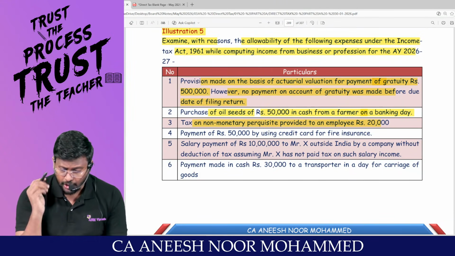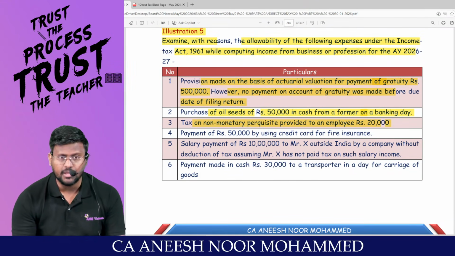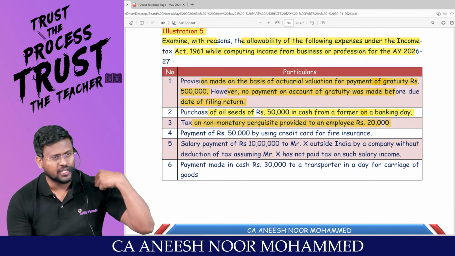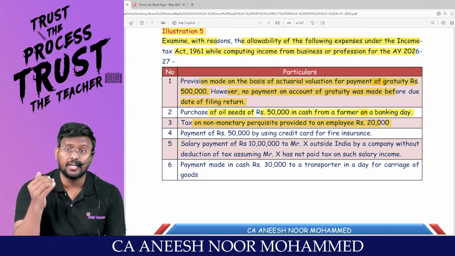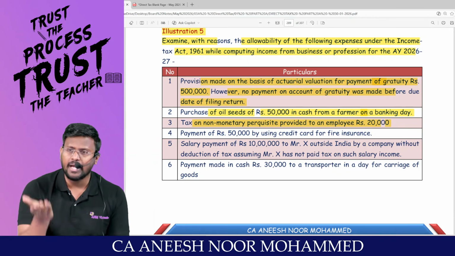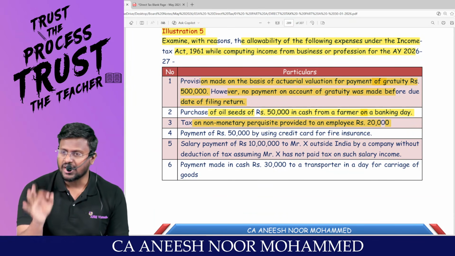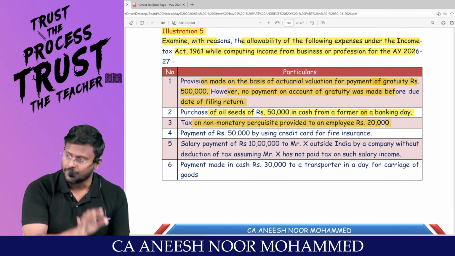Tax on non-monetary perquisite provided to employee, 20,000. Employer is having the option to pay tax on non-monetary perquisite. And that tax on non-monetary perquisite is debited to the P&L account. Should be added back. Will not be allowed as a deduction under 40A clause 5.